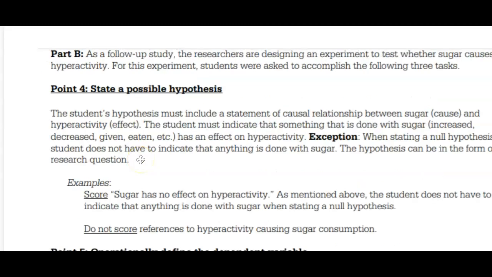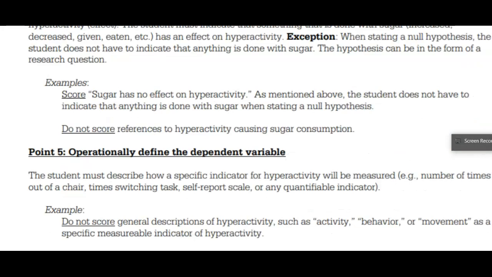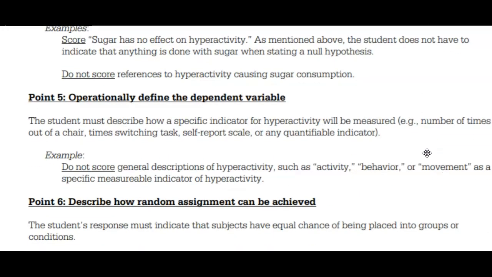Next. The next thing is operationally define the dependent variable. An operational definition, again, quantifies a variable. It tells us about the variable and how we're going to measure it. And specifically, you have to talk about, again, number of times a child gets out of the chair, time switching tasks, self-report scale, some sort of quantifiable indicator.